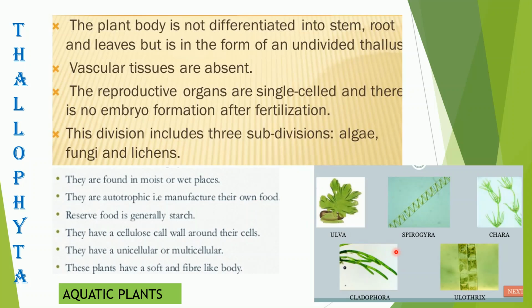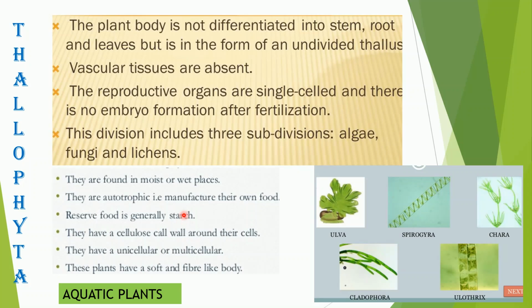Let us take up examples: Spirogyra, which you are all familiar with as water scum, isn't it? So this reproduces by fragmentation, that is dividing its body into many smaller fragments, and they have a reserve food made up of starch. Okay, children. And how do they reproduce? By fragmentation.